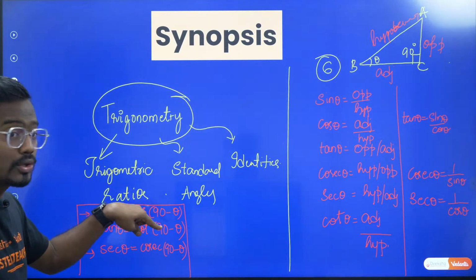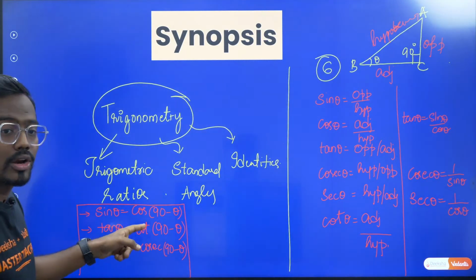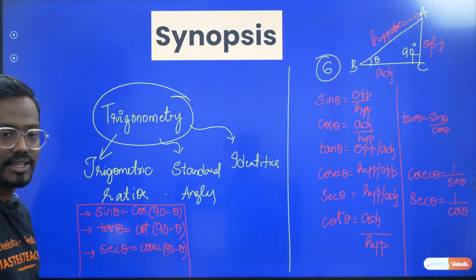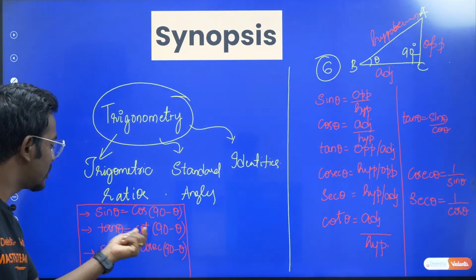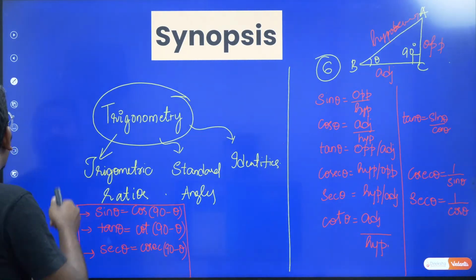You can convert sin theta to cos theta. How? Just by taking 90 minus theta. You can convert tan to cot or cot to tan just by taking 90 minus theta. And you can convert secant to cosecant, cosecant to secant. Very important formula. Most of your questions will be framed from this part.